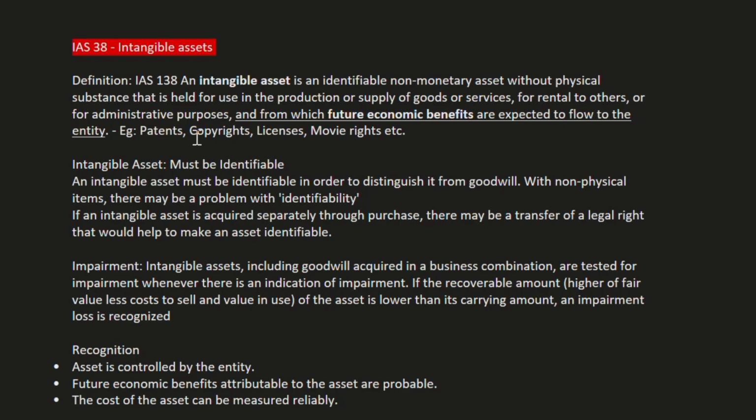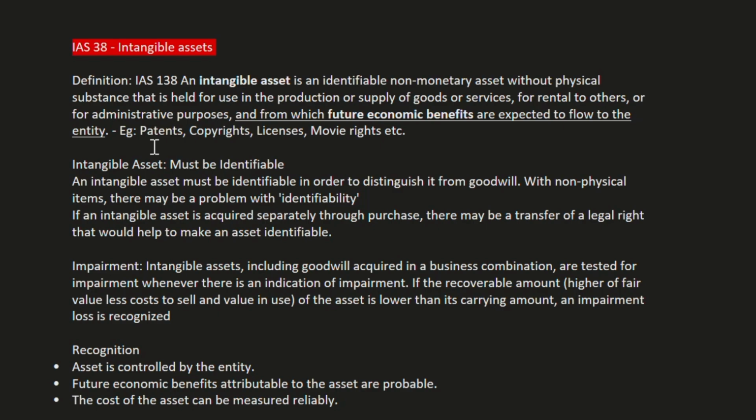First, it should be an identifiable non-monetary asset without physical substance that is held for use in the production or supply of goods or services. For example, patent, copyright, license, movie right, etc. We can use it for our own production or supply purposes, we can also rent it to someone else, or use it for administrative purposes, and from it future economic benefits are expected to flow to the entity.